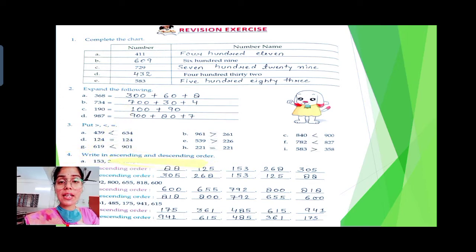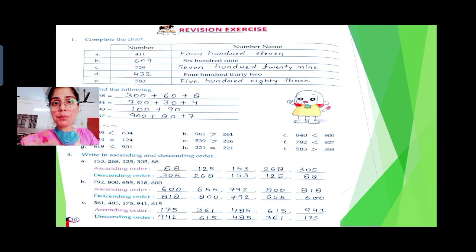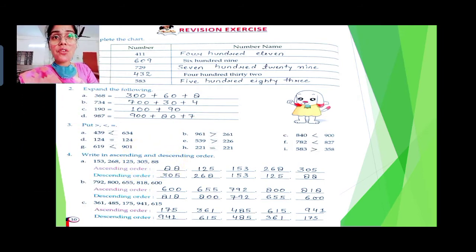Write in ascending and descending order. The first question is given like this: 153, 268, 125, 305, 88. Here you have to compare the numbers and then write whether they are in ascending order or descending order. When I compare these numbers, 88 is the smallest here, so I'll keep this at the first place.